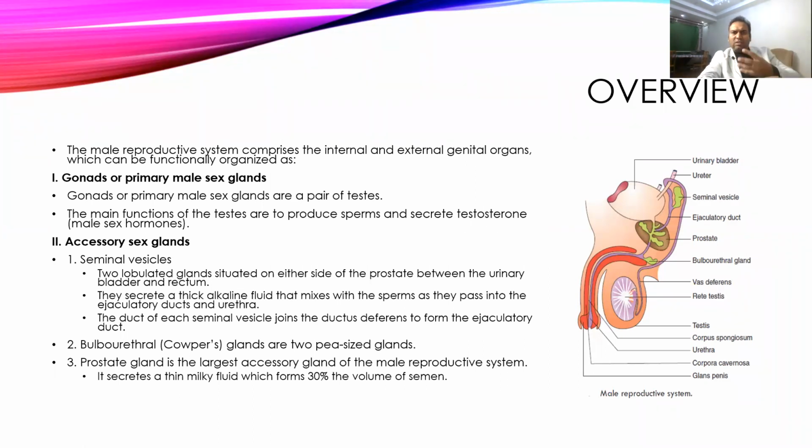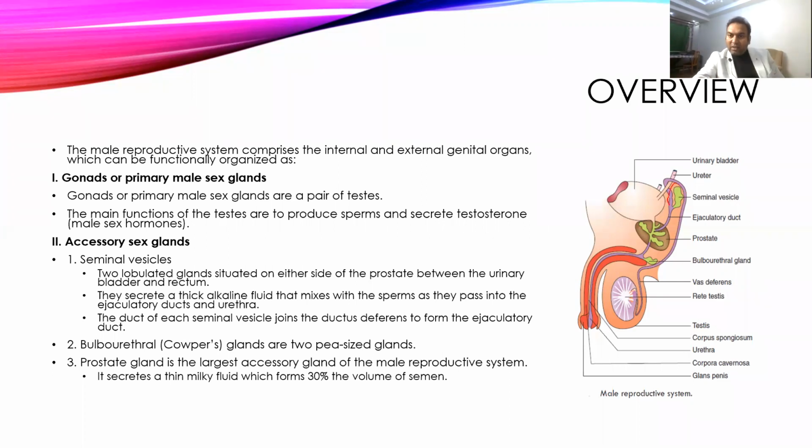It is not enough to produce only sperms and testosterone. We need other supportive systems that can help the sperms survive for a longer time to reach the ovum. So there are accessory glands also present in our reproductive system, and the first is the seminal vesicle.